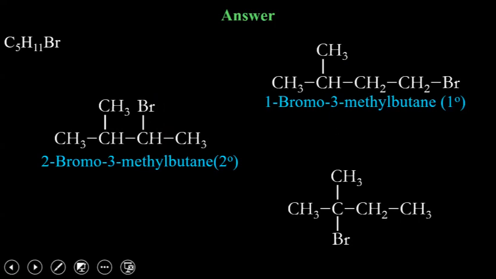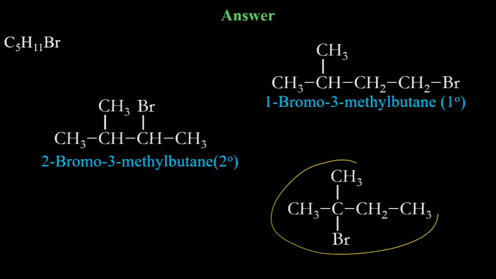Now move bromine again to here. So we are moving bromine at the moment. You get this one. In this case, the numbering will be from the left hand side because both chains are closer from the left hand side. 1, 2, 3, 4.